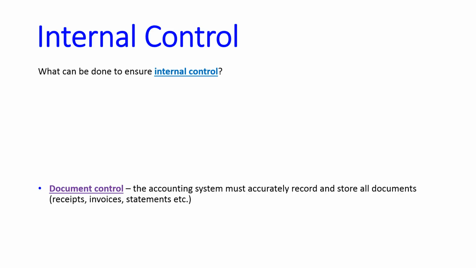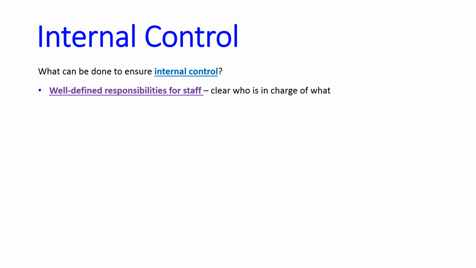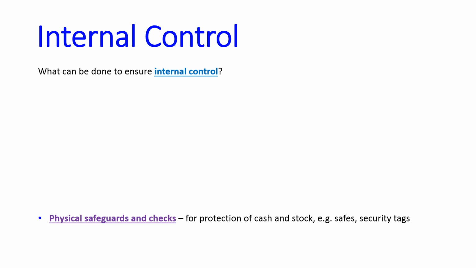This is probably the best one for accounting. Document control, make sure we've got scanned and original copies of everything. You can put them in a computer system now, you don't have to store hard copies necessarily, but that's the best way to prevent any errors and misunderstandings. If it's a retail store, you can also have physical safeguards like security tags, alarms and so on. And just to go back, together all of these items, if you get asked about internal control, these are the things that you'll need to talk about. So these are all strategies that you can talk about. Not one's any better than the other, you just need to talk about a couple. And then remember, it's all related to reliability by preventing errors in our accounting system.